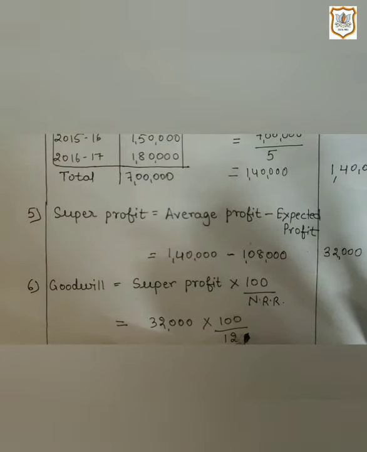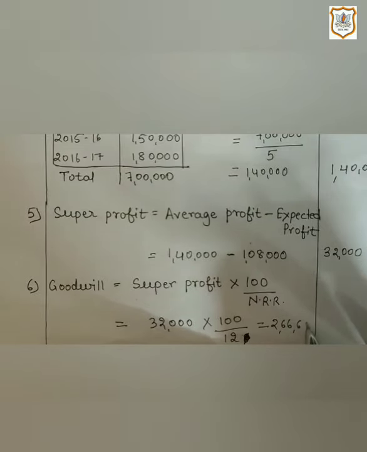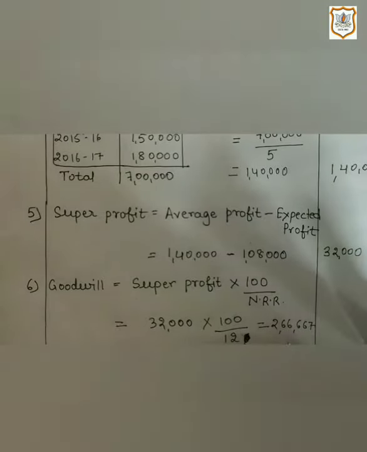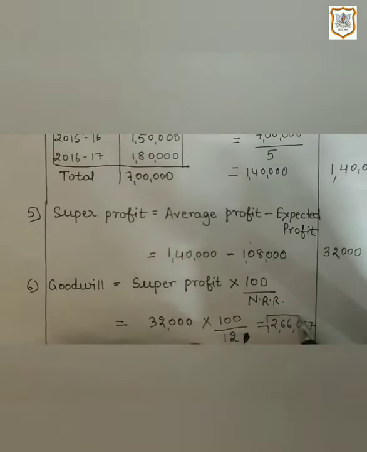So 100 upon 12. So here in this way we will get goodwill, which is 2,66,667. So this is the value of goodwill under this method, which is 2,66,667.